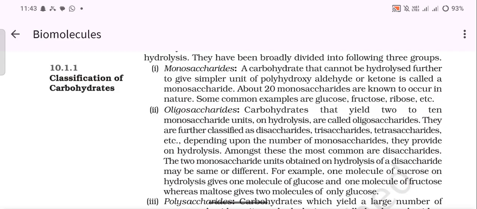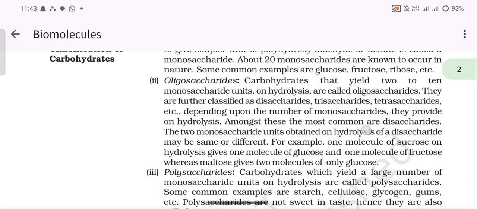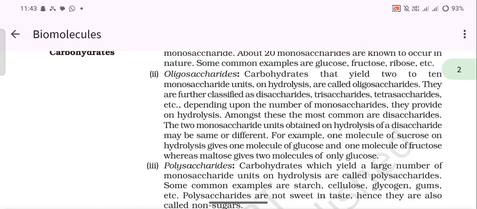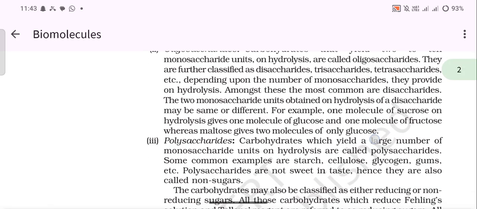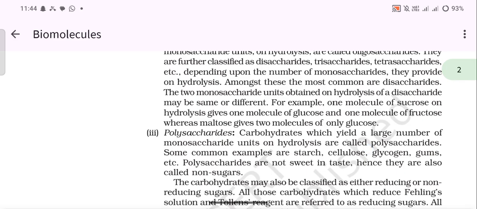Oligosaccharides: carbohydrates that yield 2 to 10 monosaccharide units on hydrolysis are called oligosaccharides. They are further classified as disaccharides, trisaccharides, tetrasaccharides, etc., depending upon the number of monosaccharides they provide on hydrolysis. Among these, the most common are disaccharides. The two monosaccharide units obtained on hydrolysis of a disaccharide may be the same or different.